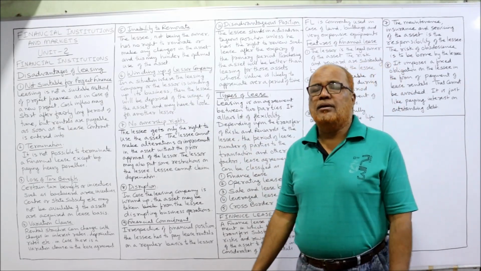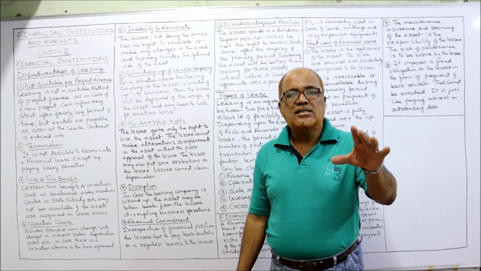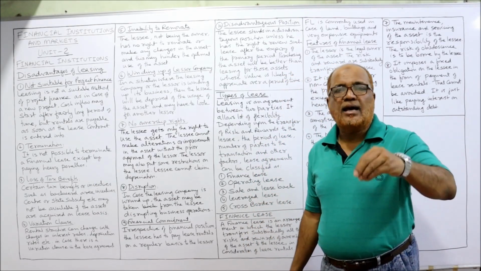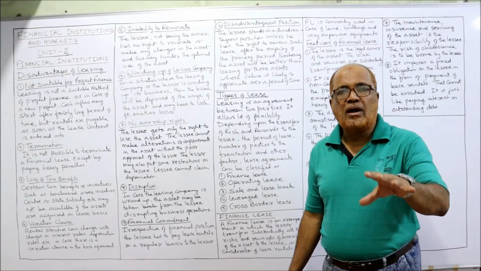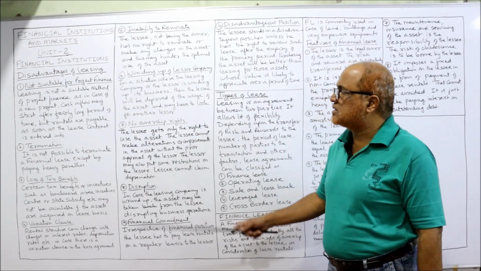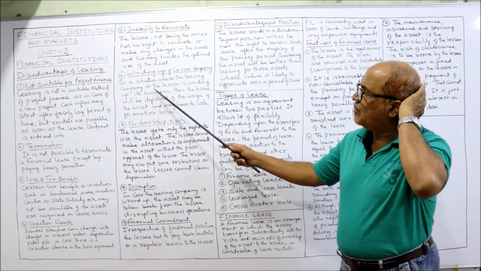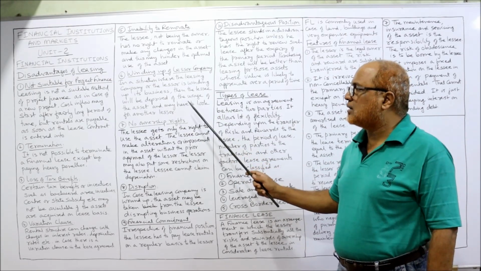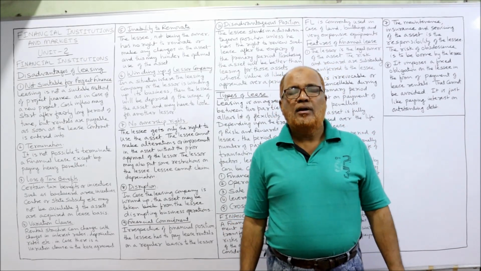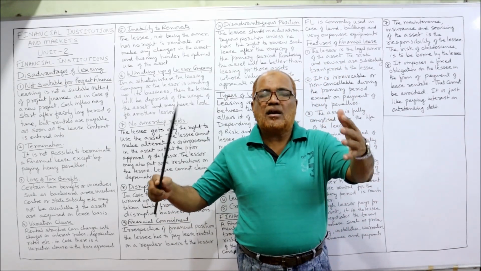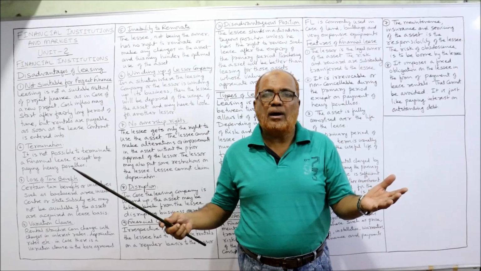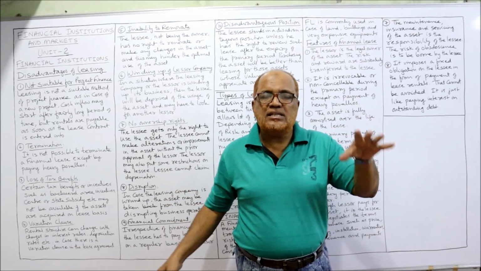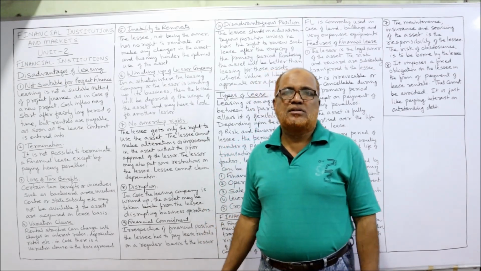Winding up of the lessor company. Sometimes the lessor company is wound up. In that case, the asset has to be returned, depriving the business of the use of the asset. So in a situation where the leasing company or the lessor winds up its business, the lessee will be deprived of the usage of the asset, and we have to look for another lessor. That means if the lessor company is suddenly wound up, the lessee has to return the asset, and the business of the lessee will get disrupted.